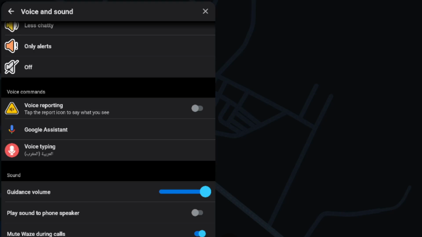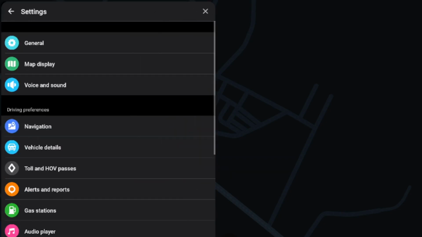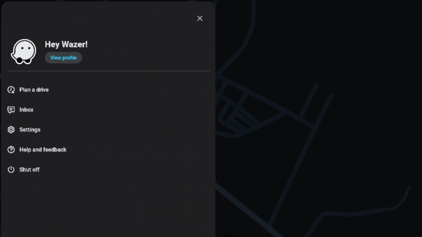So we are listening to music, and we use Waze's conversational reporting feature, the "OK Waze" or "report police", and after the report your music stays paused. It doesn't resume, so this is a non-issue related to how audio channels are routed on Android. I'm talking about how to fix conversational reporting not resuming music in Waze. So in today's small tutorial, we're gonna go through it fast and easy as usual.